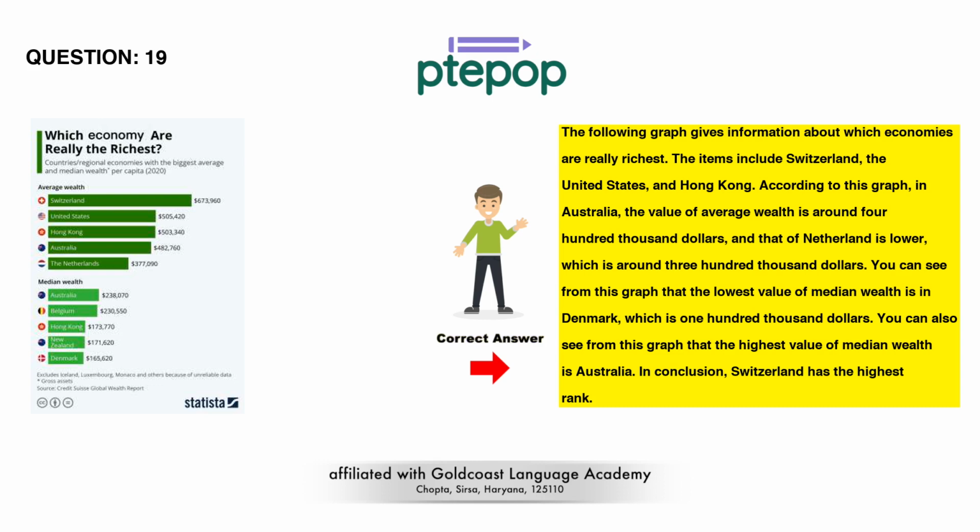which is around $300,000. You can see from this graph that the lowest value of median wealth is in Denmark, which is $100,000. You can also see from this graph that the highest value of median wealth is Australia. In conclusion, Switzerland has the highest rank.